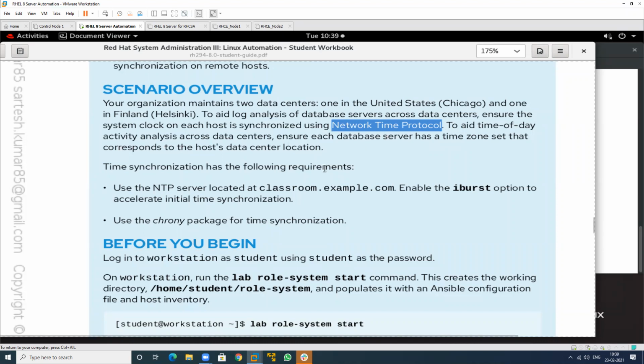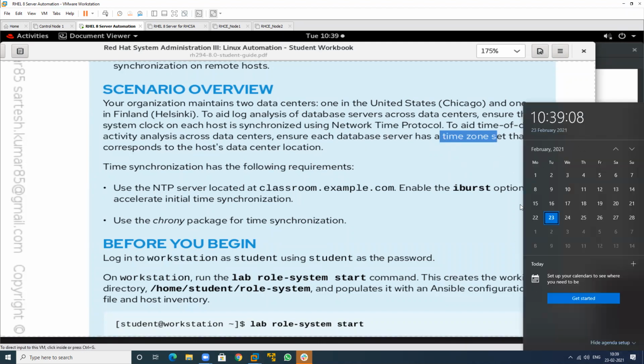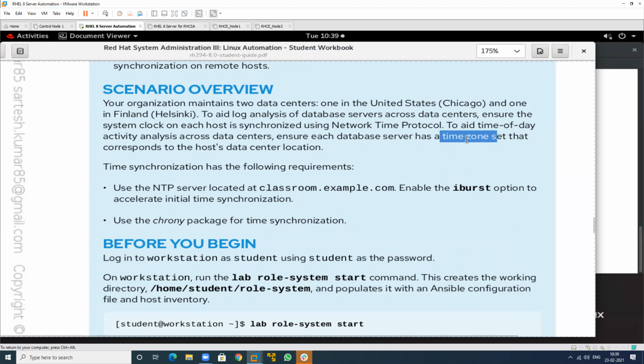And we want to maintain this. So the time zone will be the same. Suppose we have a time zone that is related to India. It means Asia/Kolkata. So you have to select a different time zone, because the time zone for this is different and the time zone for this is different, and we want to synchronize this by using which one? The NTP server.